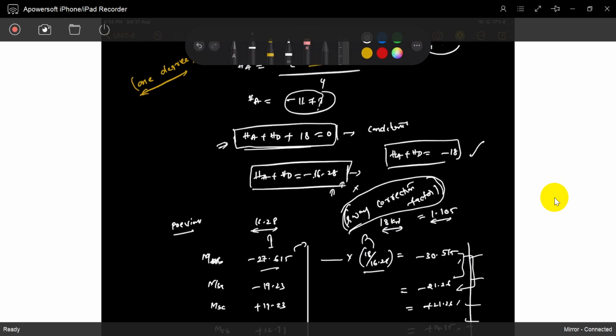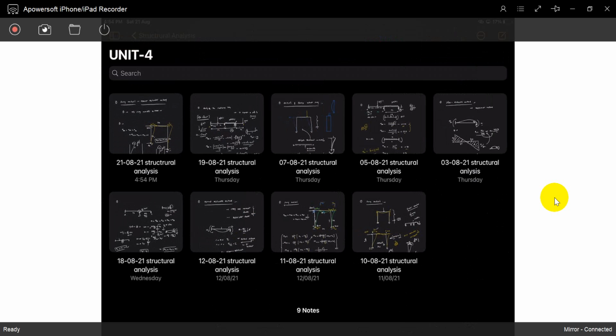So, understood how we do the sway problems in the moment distribution method? Got the clarity? Okay, I don't want to do another problem because it takes too much time. Next class we will solve at least two problems, then we can end this slope deflection and moment distribution. See, 9 classes are left. At least next class we will close the moment distribution and slope deflection method. Later we will enter the influence lines. That is also a good topic. Okay, that's it.